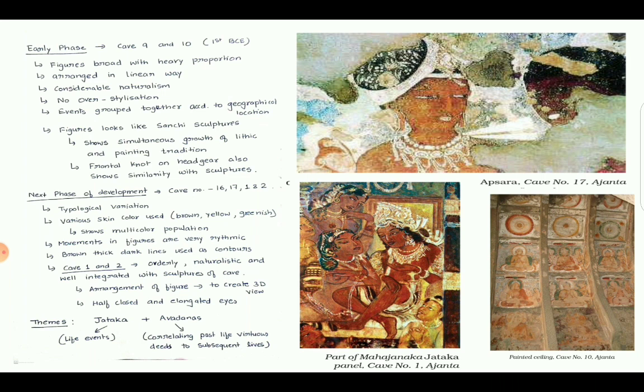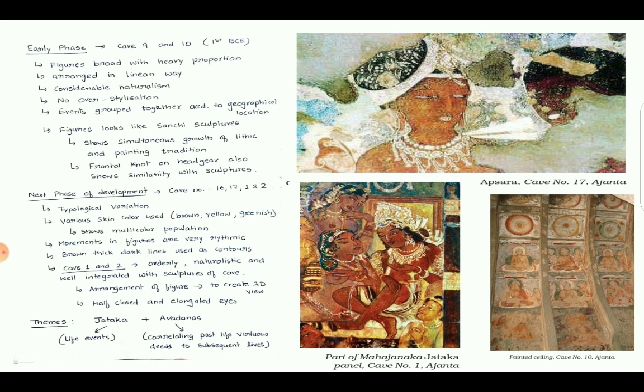So, in the early phase, that is cave number 9 and 10 during the 1st century BC, figures were broad and with heavy proportion. They were arranged in a linear way. Considerable naturalism can be seen. The images were very much naturalistic and over-stylization was avoided at that period of time.